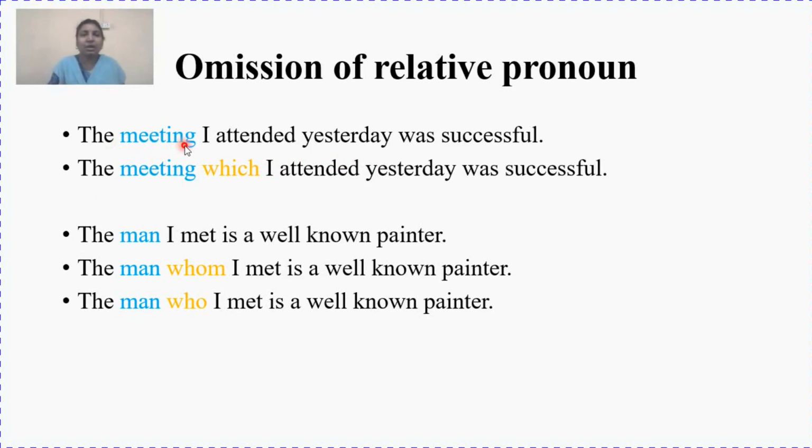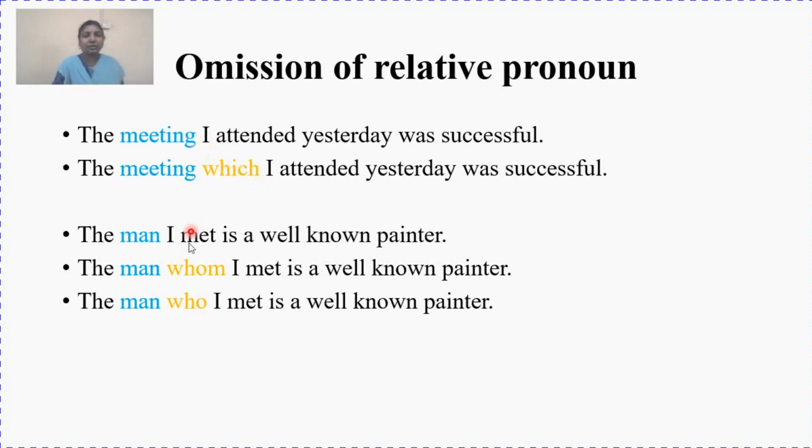It's a complete meaningful sentence. There is nothing wrong in it. The same sentence using relative pronoun can be written as the meeting which I attended yesterday was successful. Whether I add which or I omit which, in both ways the sentences are absolutely correct. There is no harm in them.